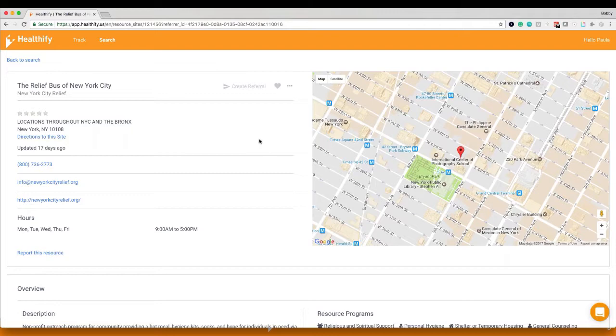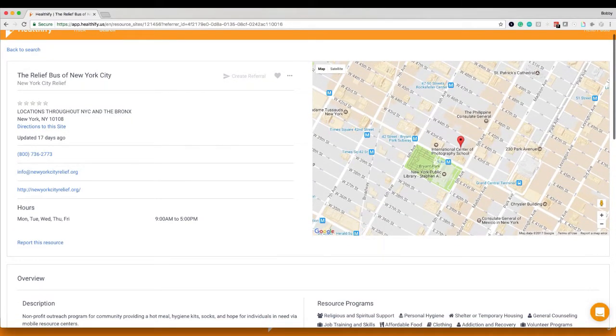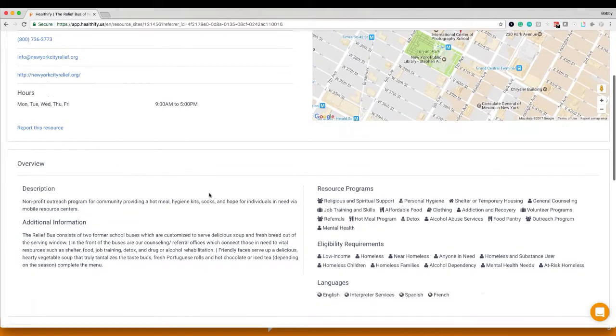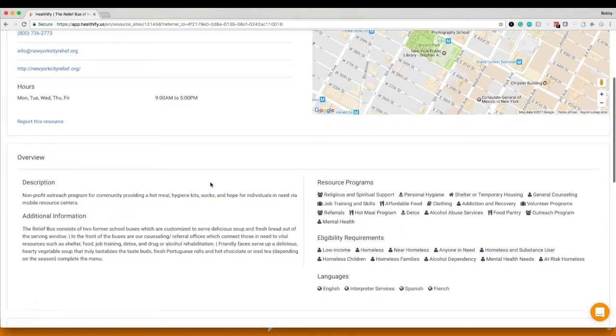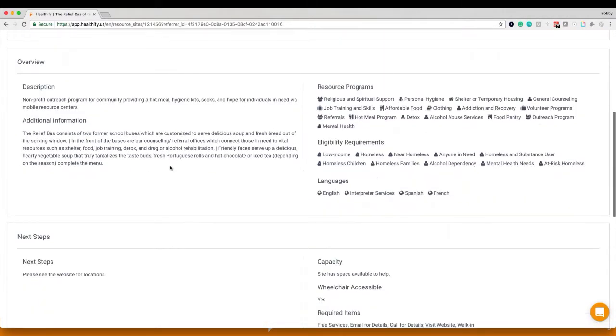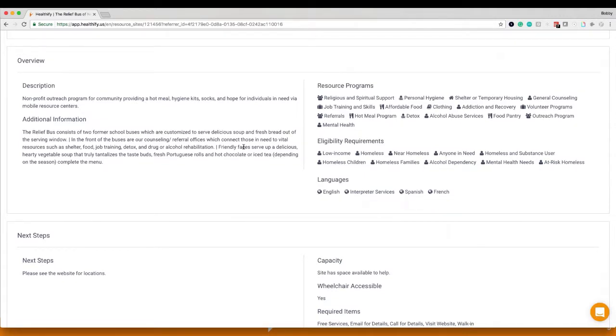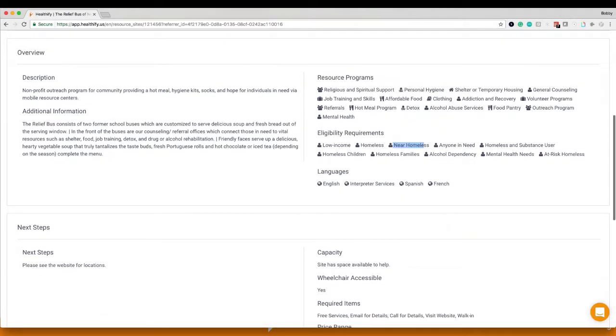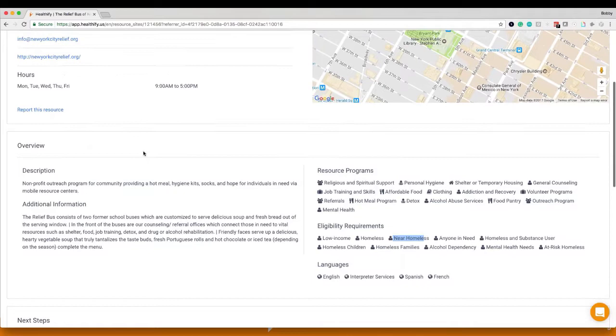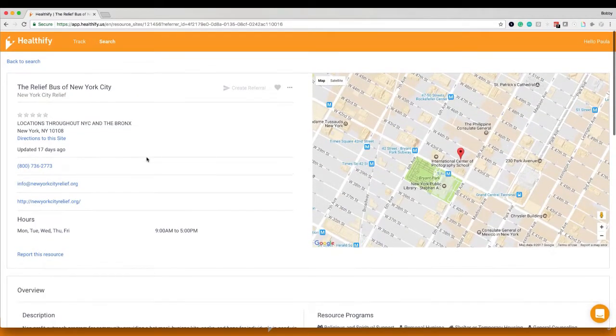But we look at this, we see we've got a lot of great information here, and we decide that this is a great resource for Jay. Jay is someone that's looking for a food pantry. He's in a near homeless population, and we decide that this is a great resource. So now we want to make the referral.